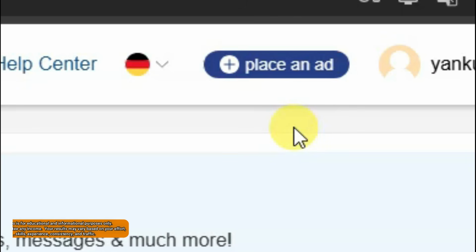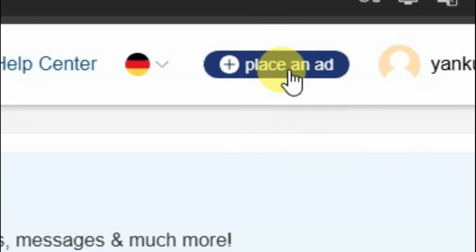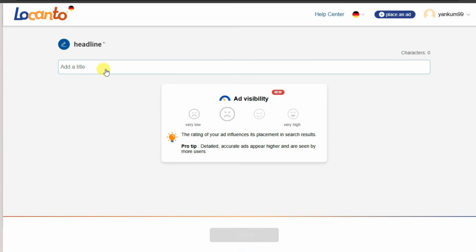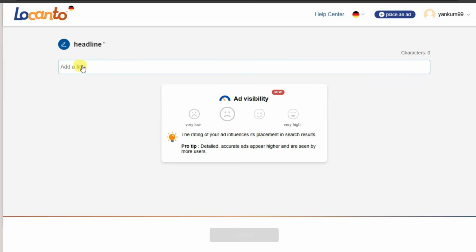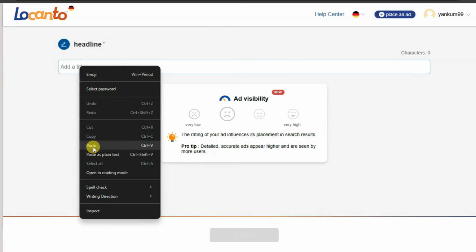Now in the next step, you can click on the place an ad button. You can type your headline. Guys, I'm going to promote my landing page. Here is showing the headline, here is showing the description. Copy this headline. Now you can go on this platform. You can paste the headline here.